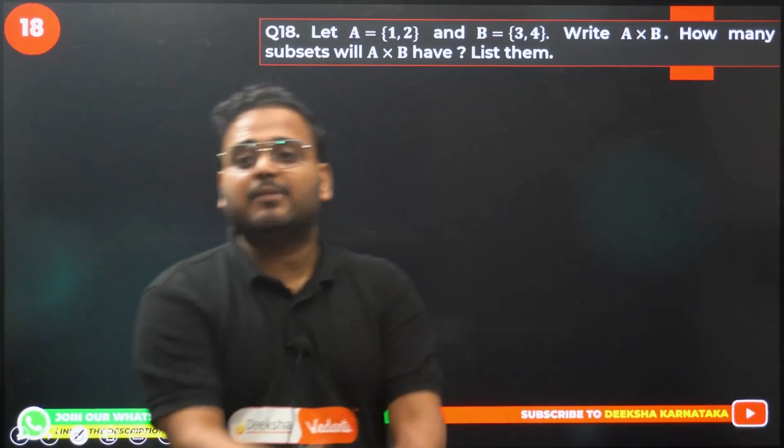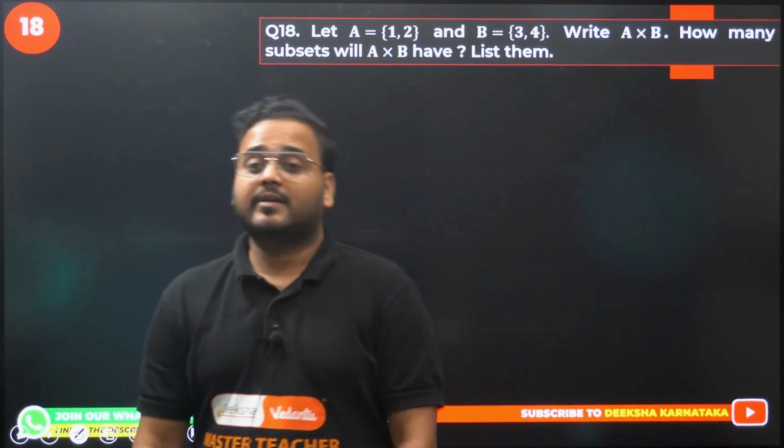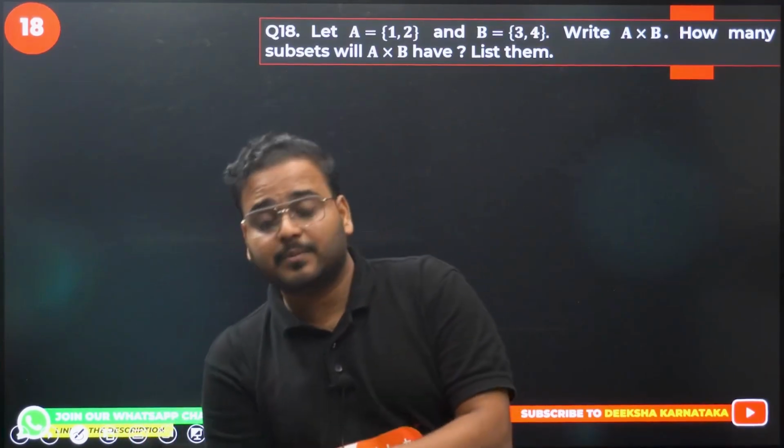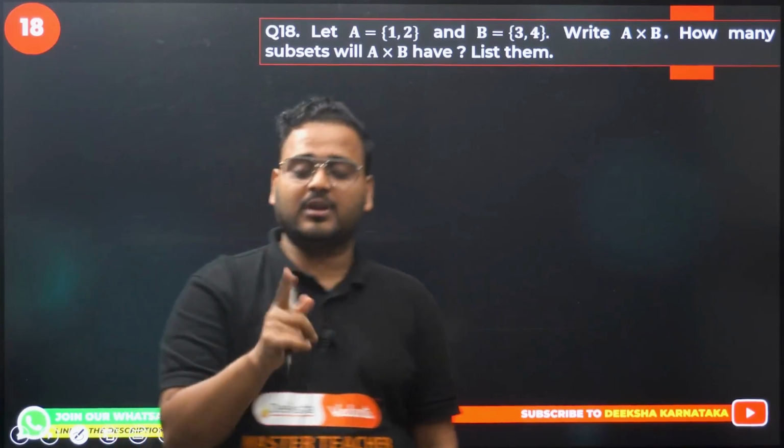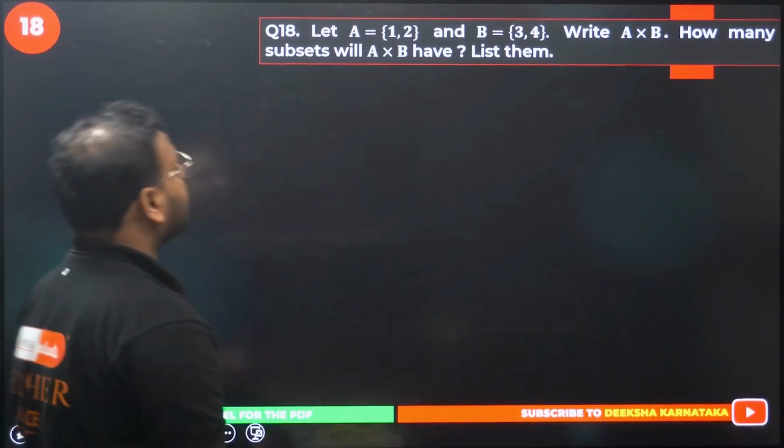18. Let A equal 1, 2, B equal 3, 4, and write A cross B. How many subsets will be there? And list them. Listing you have to do. I'm not doing the listing. I will give you the number of subsets. That is my choice.